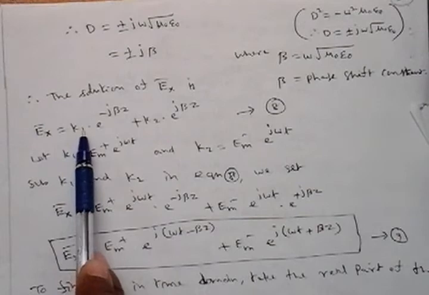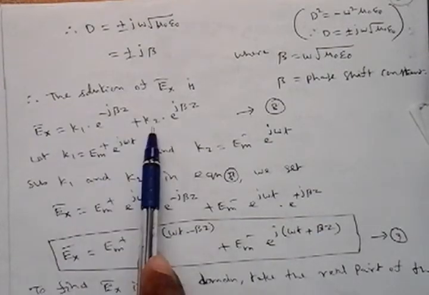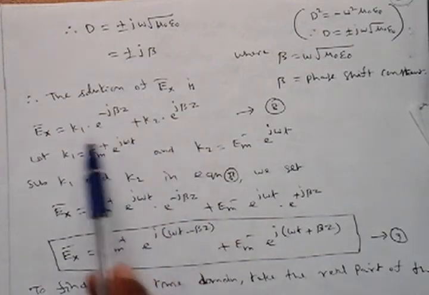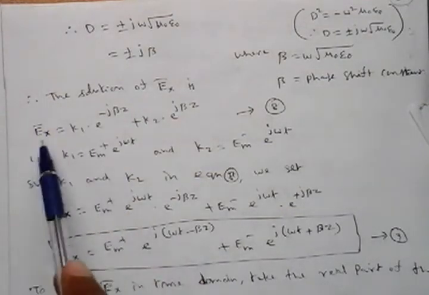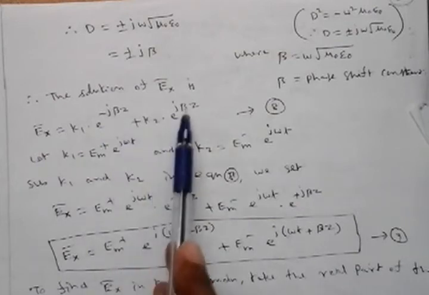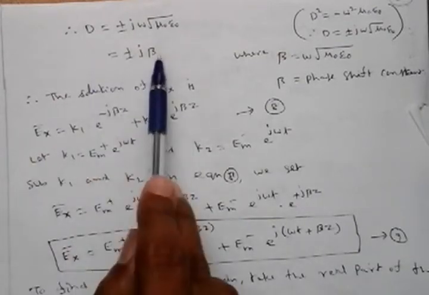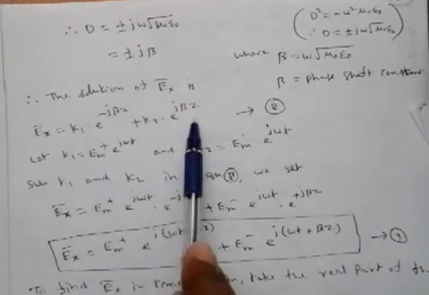That is a second order differential equation, so there will be two parts, called the complementary solution and the particular integral. So we are writing here Ex is equal to k1 e power minus j beta z plus k2 e power j beta z. So D is equal to this beta, that beta we are writing here.